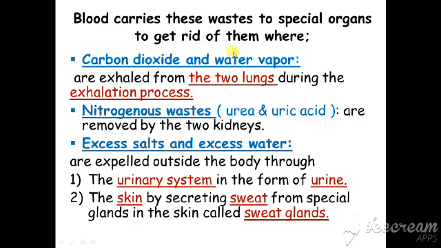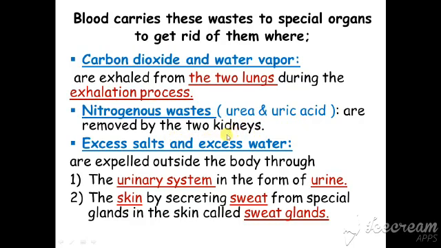Number 1, the carbon dioxide gas and water vapor are exhaled from the two lungs during the exhalation process. So your body can get rid of the carbon dioxide gas and water vapor through the two lungs during the exhalation process. Number 2, the nitrogenous wastes.